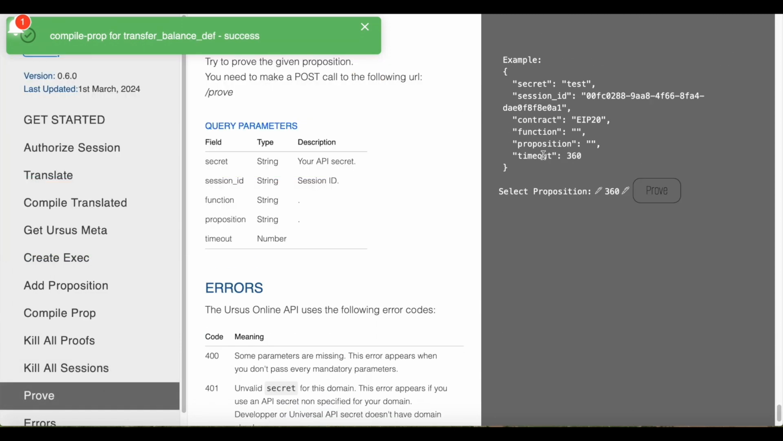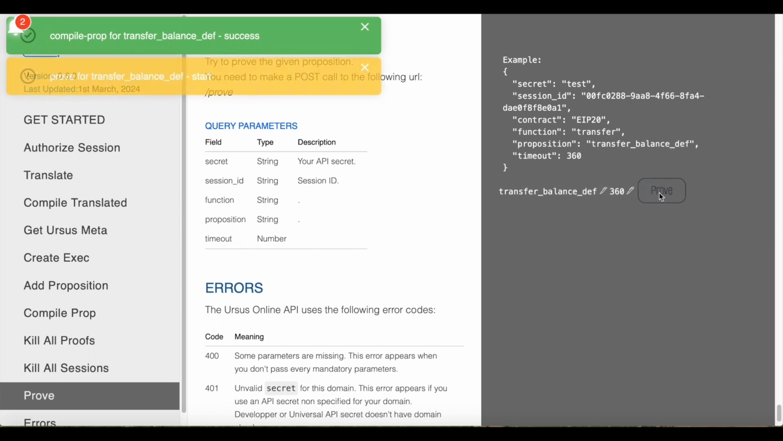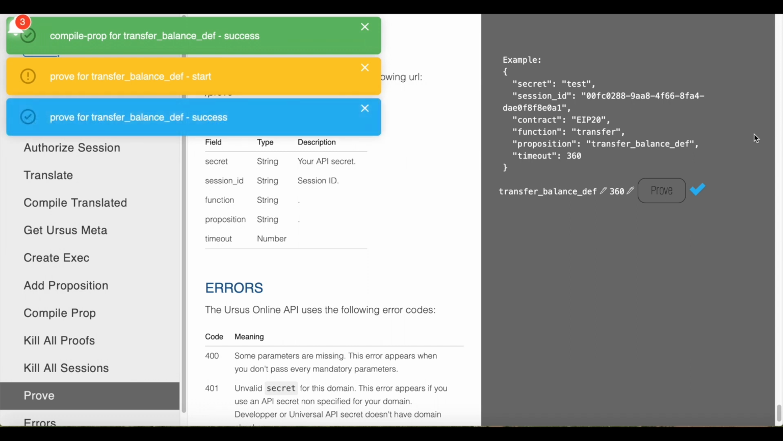We will submit this property for proof. As UrsusOnline employs the Ursus Prove automatic proof algorithm, the proof takes just a few minutes, given the current state of technology, and ongoing optimization efforts enhance efficiency further. We received a message that the property has been proven. Now we can be sure that it is true.